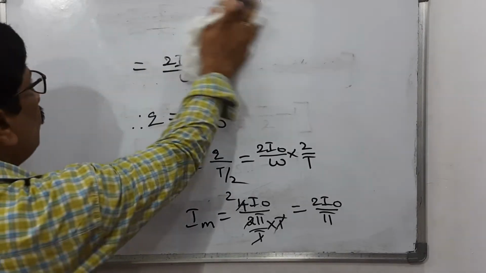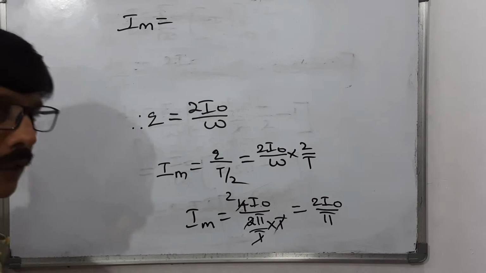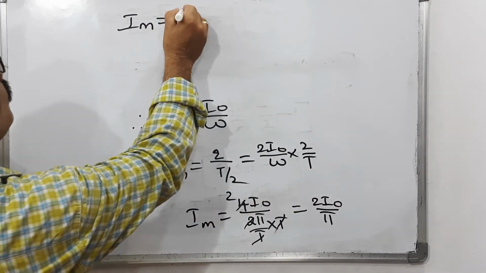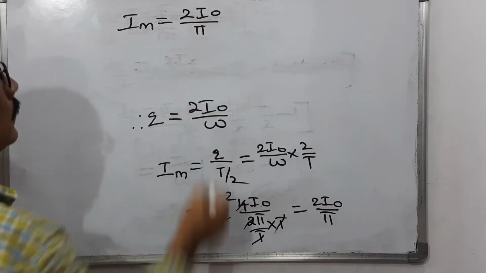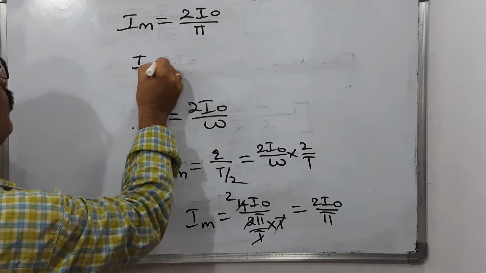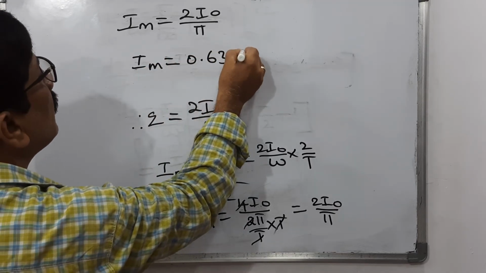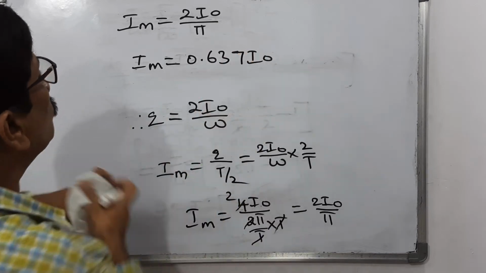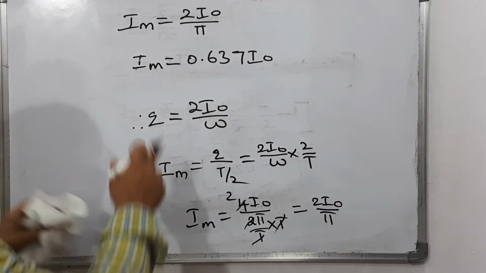So the mean value of the AC current in the first half of the cycle is 2 I naught by pi. If you substitute the pi value, there is no doubt you will get 0.637 I naught. 2 divided by 3.14. Substitute the pi value and you will get this value.